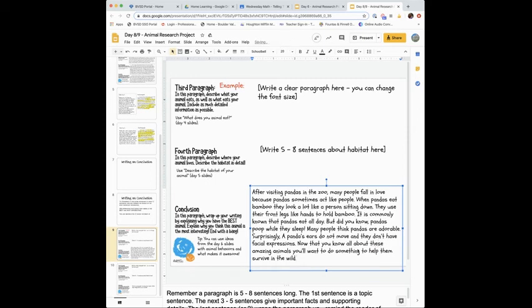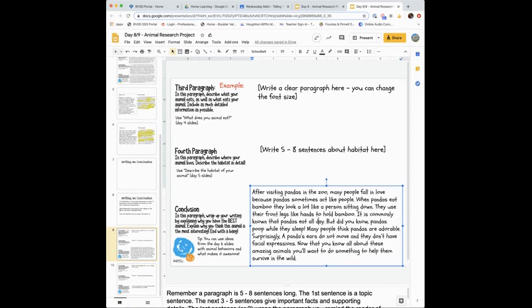I mean, I could improve that. But it is an ending sentence. It's reminding you that the animals are vulnerable and they need your help. And I didn't say they were vulnerable, but I tried to remind you about it. Okay, so I'm feeling pretty good about that.